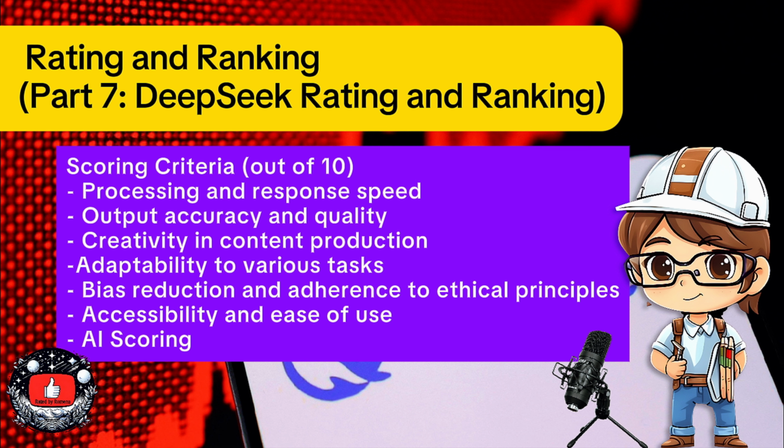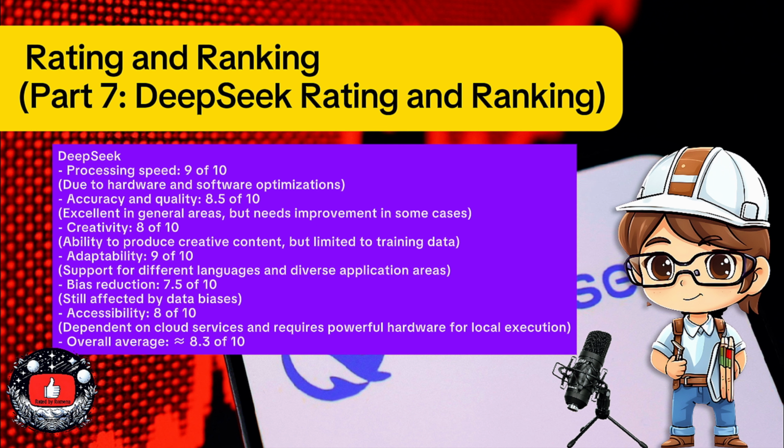AI scoring. 1. DeepSeek. Processing speed: 9 of 10 due to hardware and software optimizations. Accuracy and quality: 8.5 of 10, excellent in general areas, but needs improvement in some cases. Creativity: 8 of 10, ability to produce creative content, but limited to training data. Adaptability: 9 of 10, support for different languages and diverse application areas.